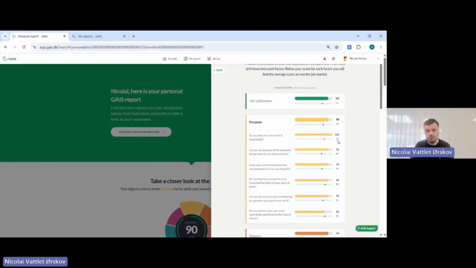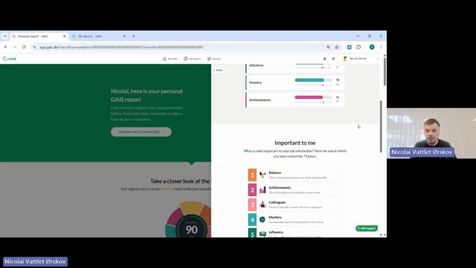The score below is actually a benchmark score that, if you wanted to, you could allow to be visible for the employees. And that benchmark score is actually all the respondents that we had in the research that GAIS took part of. So here they can kind of compare themselves to the average score in this big group of people, like 40,000 respondents in this research.